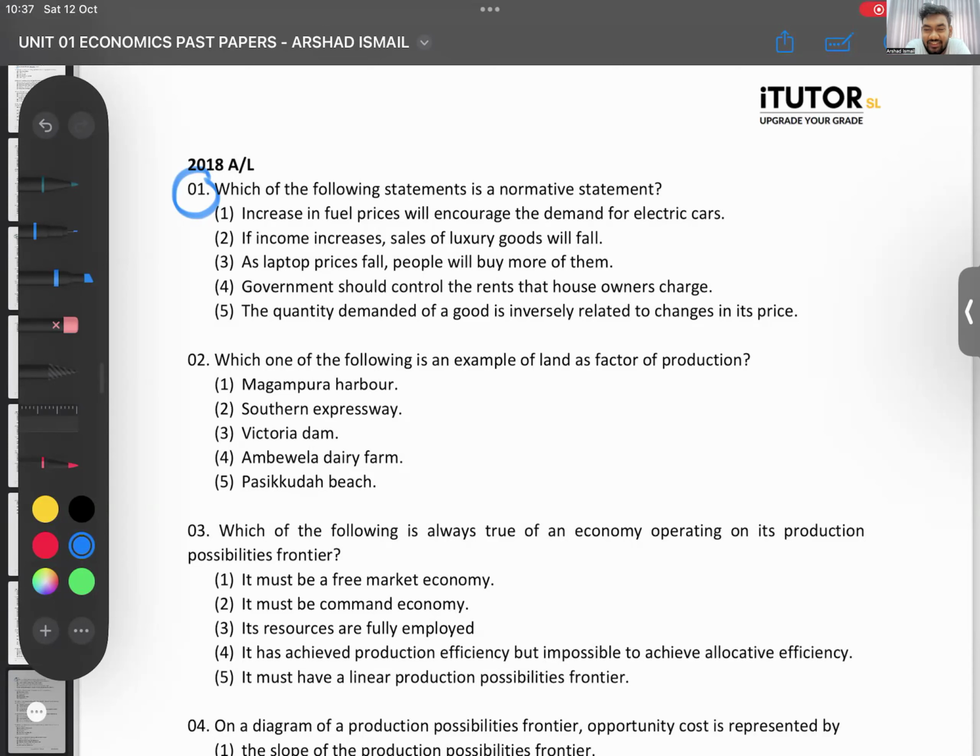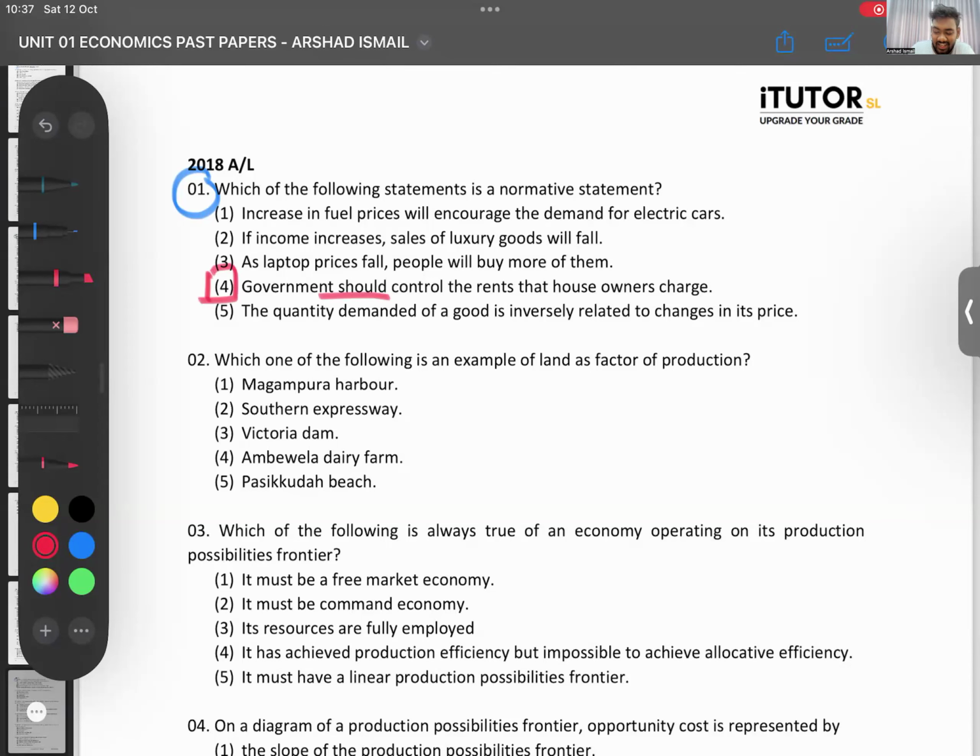You can even look for the keyword here and get the answer. Others, which ones here? The answer is number 4.